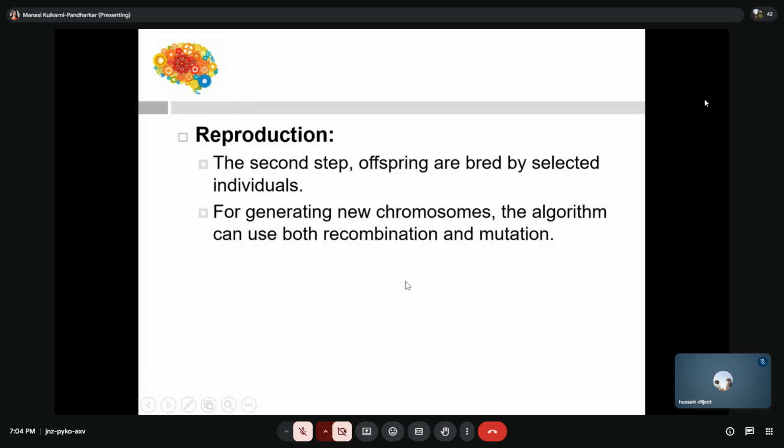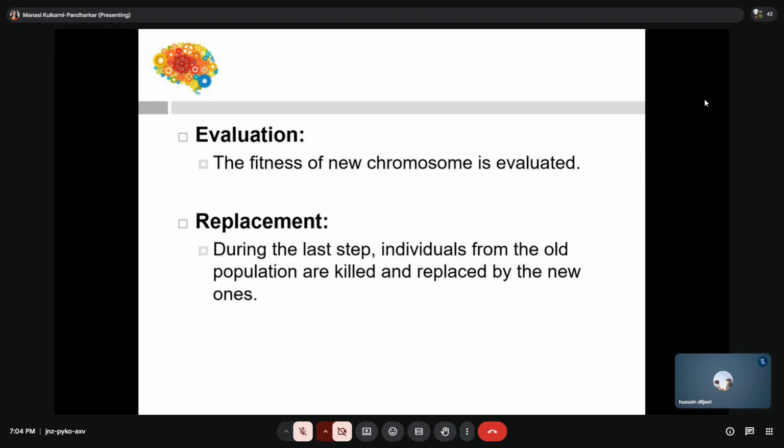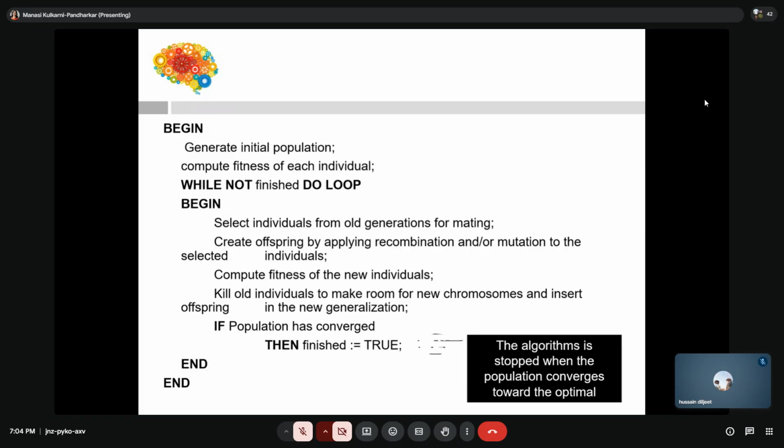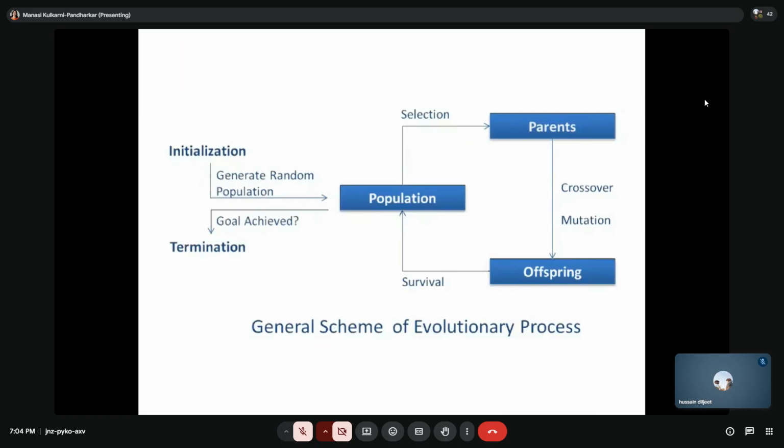Reproduction मतलब क्या? Second step. Offsprings are bred from the selected individuals, for generating the new chromosomes. Evaluation, again, how are we going to do it? The fitness function. And the replacement: during the last step, individuals from the old population are replaced. So this is what we have done. This is the process.